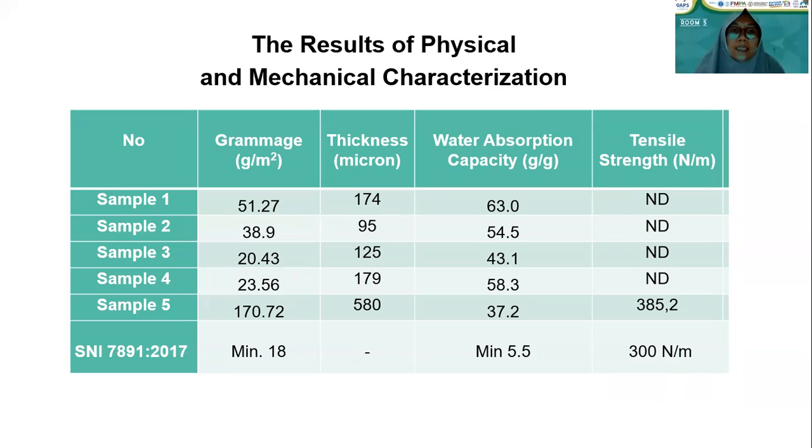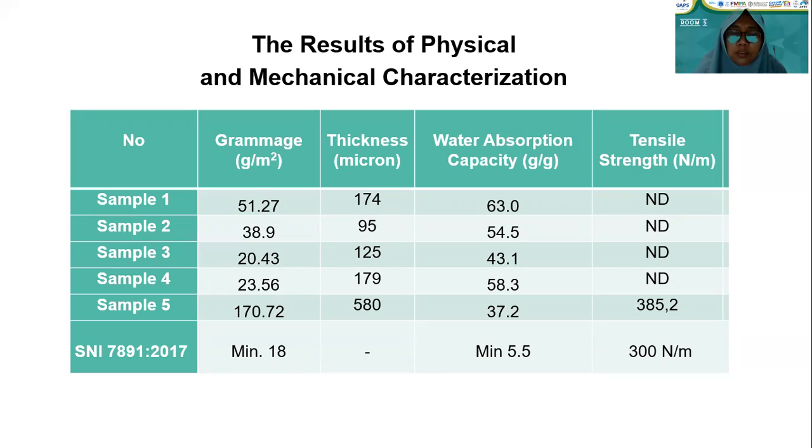This is the table of characterization. All variations of watermelon rind paper towel meet the SNI standard for tissue and tissue products. Paper with high grammage shows a high fiber content, with positive correlation. Sample 5 shows the largest grammage value because the drying process is carried out until the content in the watermelon rind is lost. Thus, more pulp will be formed compared to the other samples' drying processes.